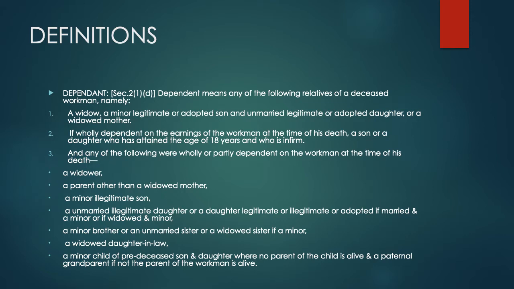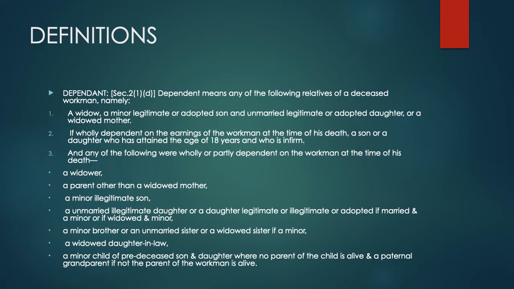Second, if wholly dependent on the earnings of the workman at the time of his death, a son or a daughter who has attained the age of 18 years who is infirm. Third, any of the following wholly or partially dependent on the workman at the time of his death: a widower, a parent other than a widowed mother, a minor illegitimate son, an unmarried illegitimate daughter, or a daughter legitimate or illegitimate or adopted if married, and a minor or widowed.